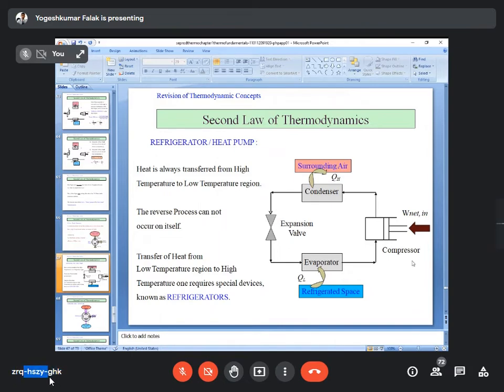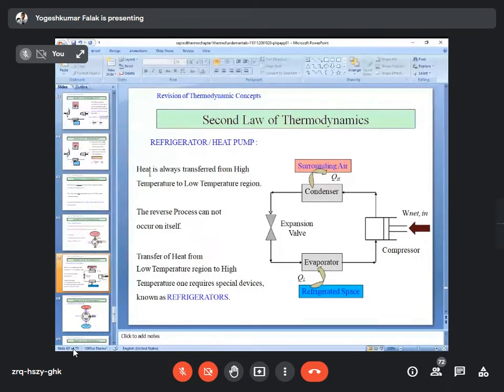So in a heat engine, work is done by the system, whereas in a refrigerator and heat pump, work is done on the system. You see that W net in. Here you can see QH and QL. If it is a refrigerator, you can consider it is pumped into the compressor, then gets into the condenser and the expansion valve. So it's about the refrigerator working cycle.